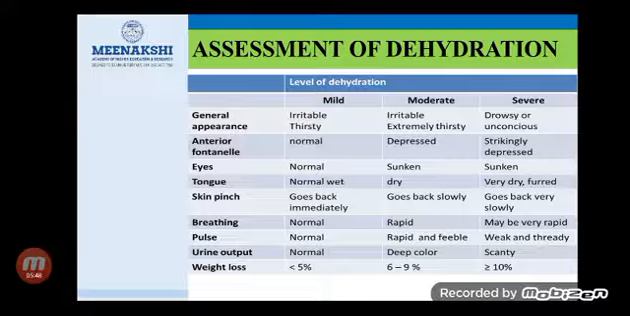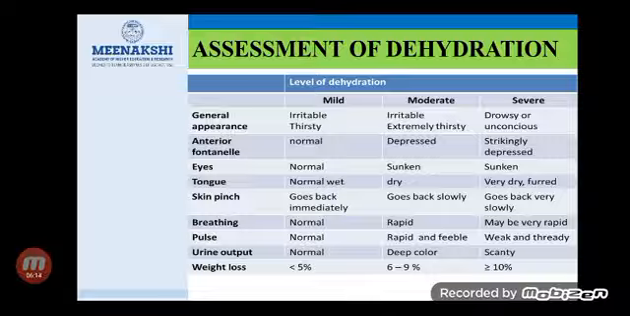Next we'll see the assessment of dehydration. We have three levels of dehydration: mild dehydration, moderate dehydration and severe dehydration. In mild dehydration, the child looks irritable and has the sensation of thirstiness. On palpation of the anterior fontanelle, it looks normal.